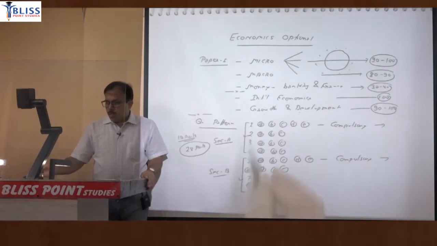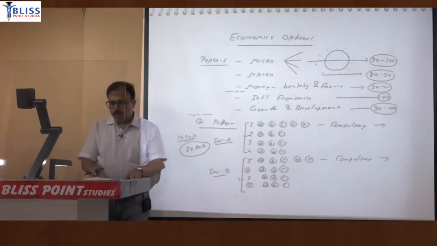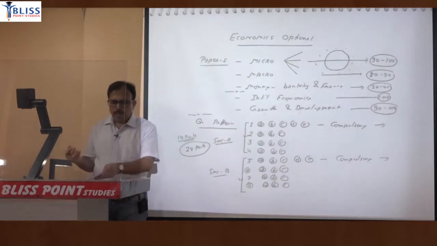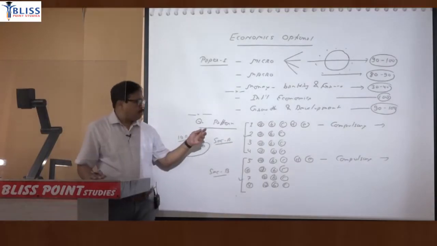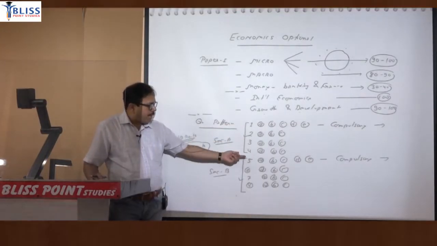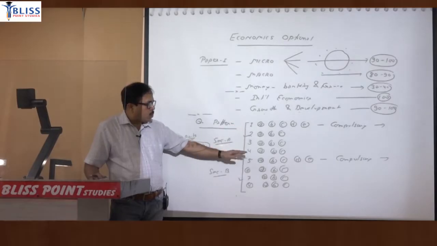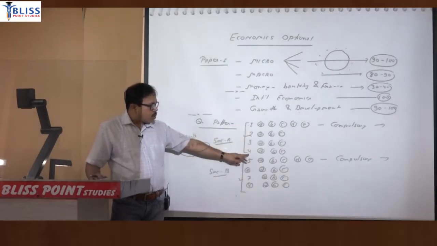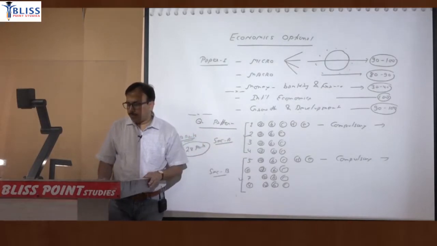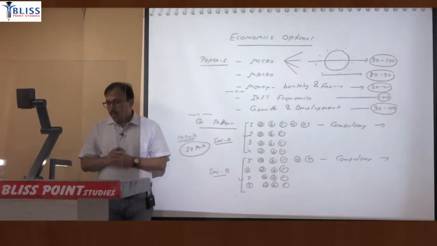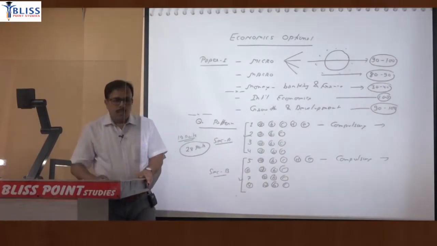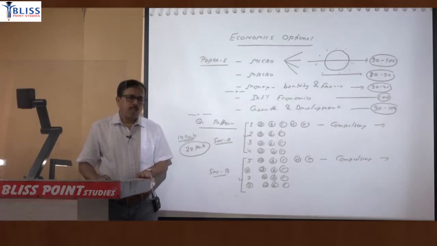So this is basically the question paper pattern for paper 1. The pattern for paper 2 is also the same. That means in paper 2 also there will be 8 questions in total, divided into 2 sections, and question number 1 and question number 5 will be compulsory. Now some students ask how much we can score, or what should be the realistic target in paper 1.